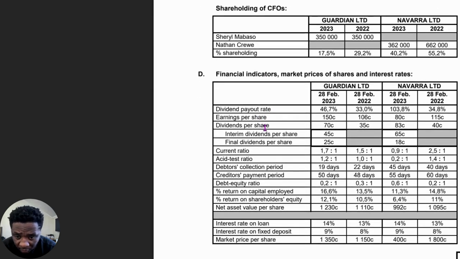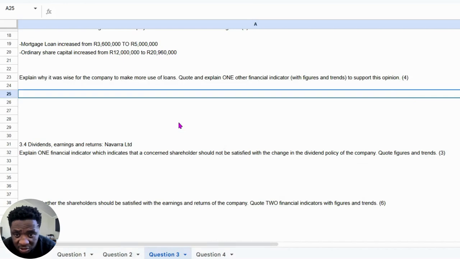So let's see. Return on capital employed is 16.6%. The interest rate on the loan is 14%. So let's look at how many marks this question is. This question is just 4 marks. So that means that you need to make 2 points. All right, cool. So you need to quote the ratio, and then after that, explain exactly what that ratio means, and then that's when you're going to get the marks.